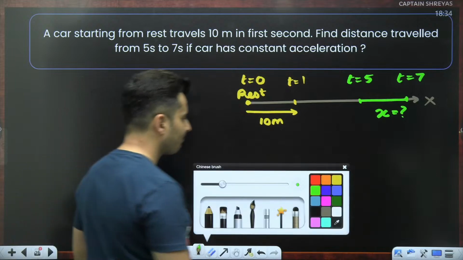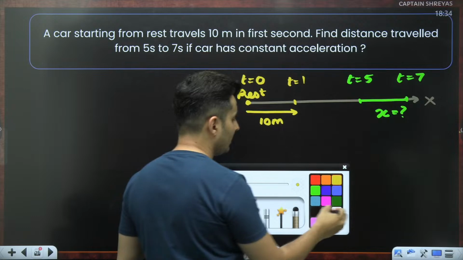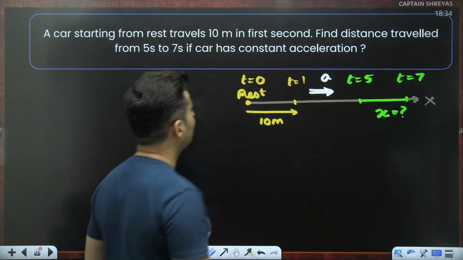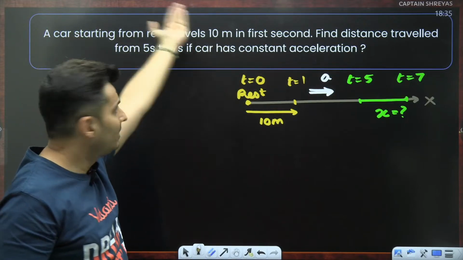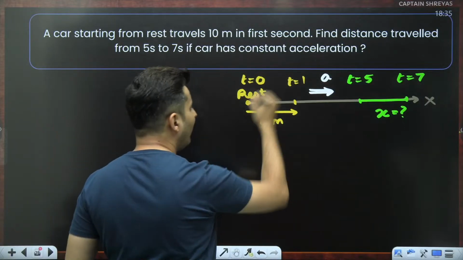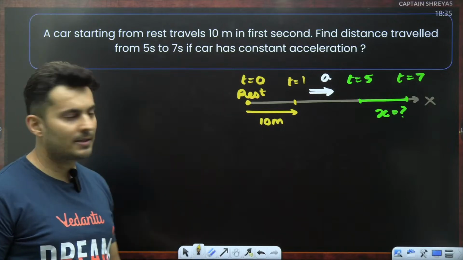Let's do this. Whatever is given, from that, what do we get? By the way, in this entire journey, the car is accelerating. It is clearly mentioned. Obviously, if it has traveled from rest to something, it has to accelerate. So if I apply some equation in this part, maybe I might get the acceleration.